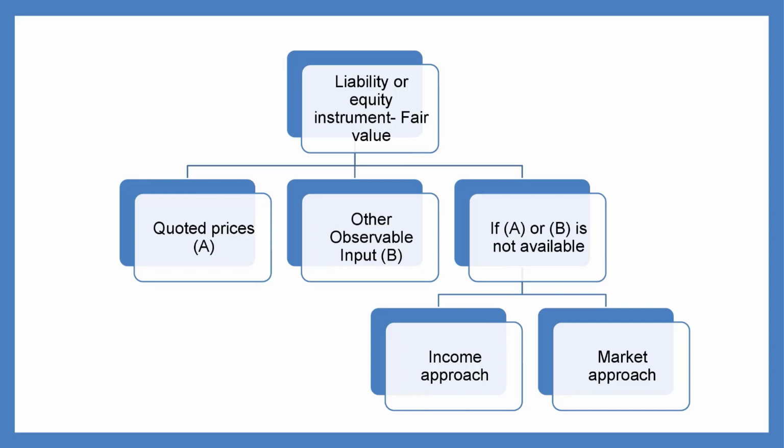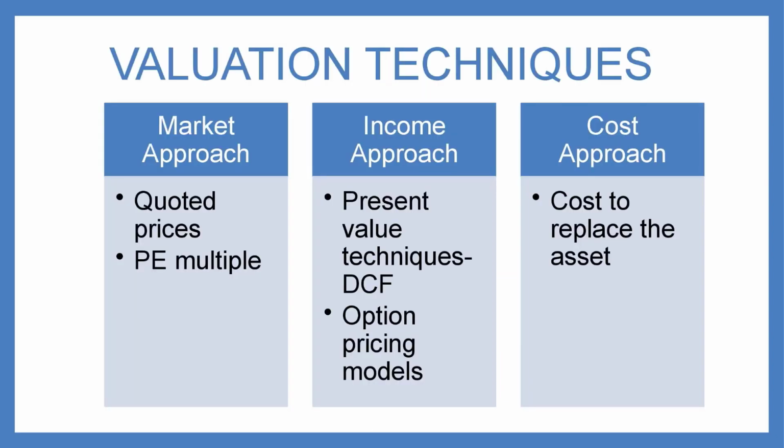In case you don't have quoted prices, then you move to the observable inputs, which are market information relating to this particular asset or liability. That is the second part. When both these things are not available, you go for a valuation technique. In case of a liability or an equity instrument, the approaches you can use are the income approach and market approach. Let us discuss in detail the valuation techniques which are available.